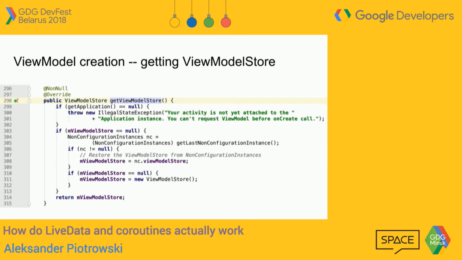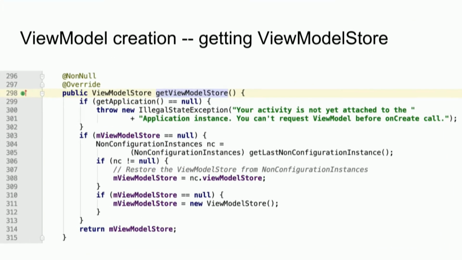And this is now a get view model store method inside of an activity, and the whole mystery of how to survive configuration changes if you are a live data is right here on this slide. If you have a look at this if in here, we have something which is a nicely named non-configuration instance. And we can get last non-configuration instance, and maybe inside of that, so that's called NC, there is a view model store.